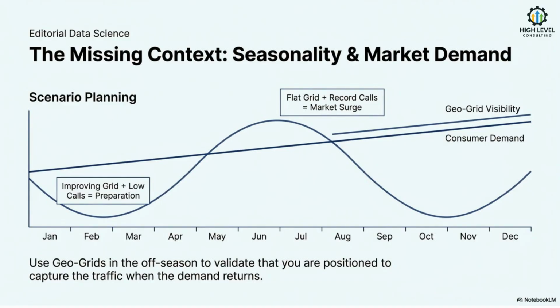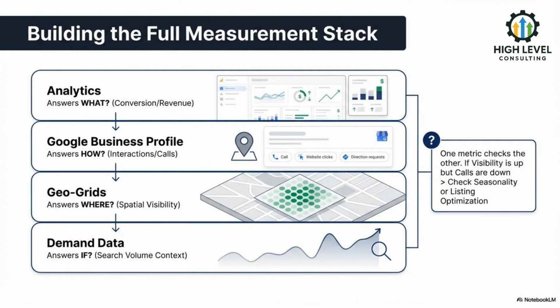Geo-grids don't tell you when customers are ready to buy. That's demand. Off-season grid improvements often mean preparation, not failure. The smartest use of geo-grids is validating that visibility is in place before demand spikes, not panicking when calls are quiet. Geo-grids answer where visibility exists.